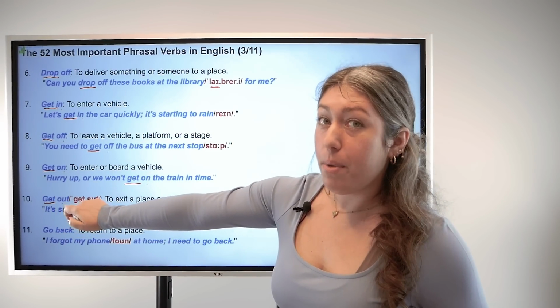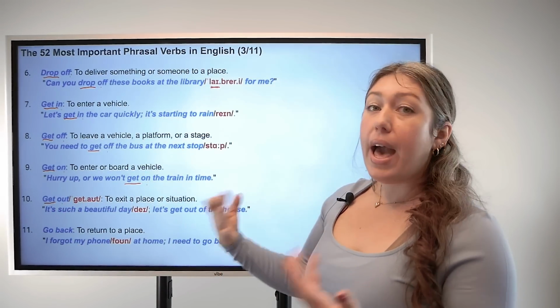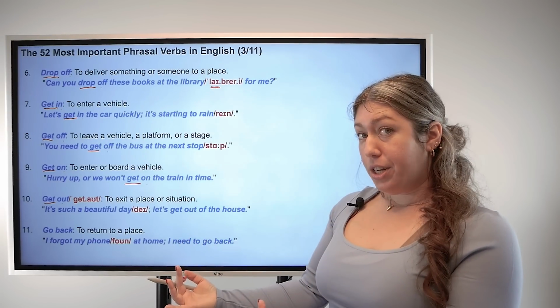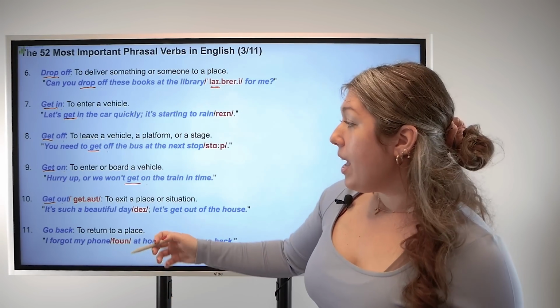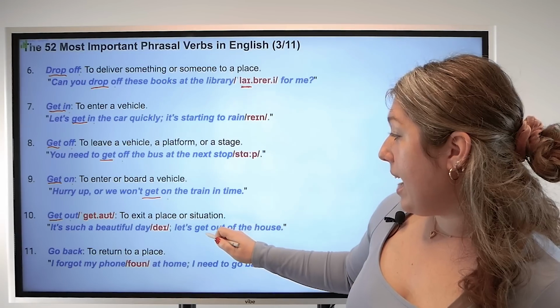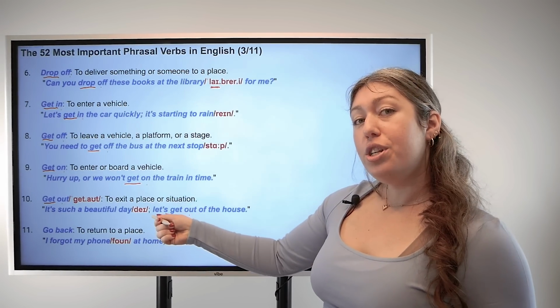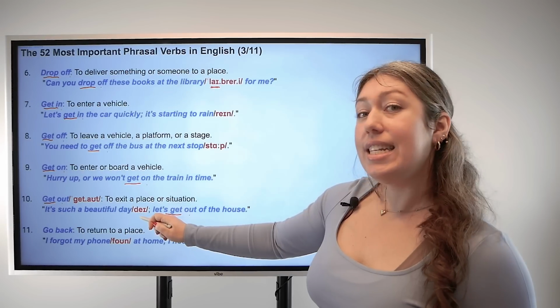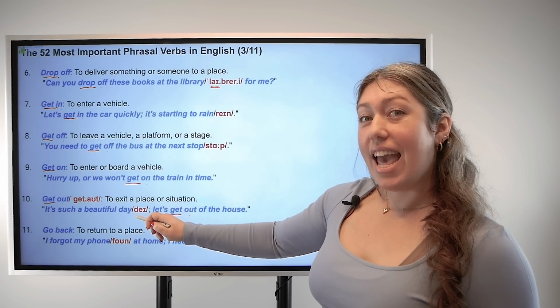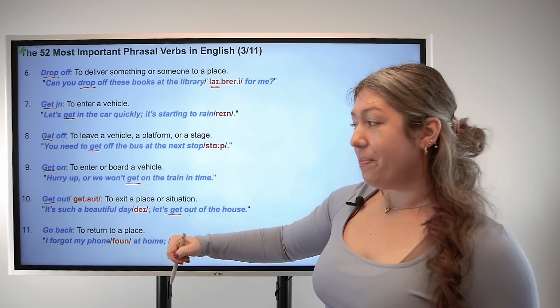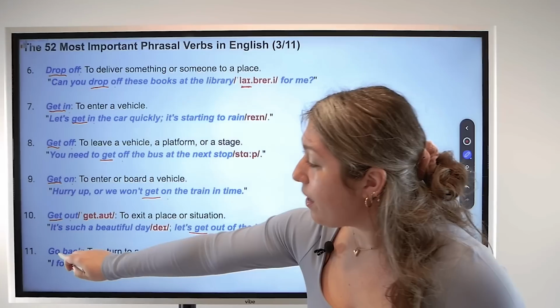Number 10, get out. Base verb get, particle out. This means to exit a place or to exit a situation. For example, it's such a beautiful day, let's get out of the house. And pay attention to the pronunciation. Day, day. Good.